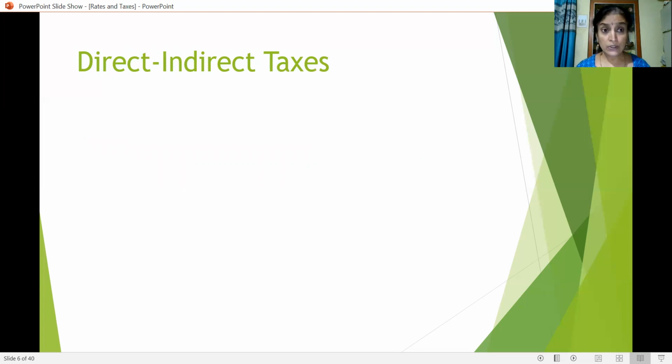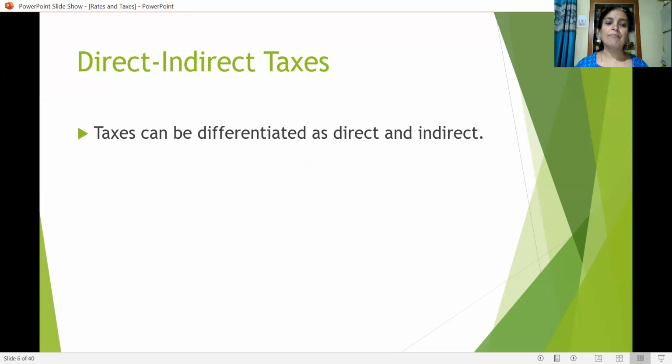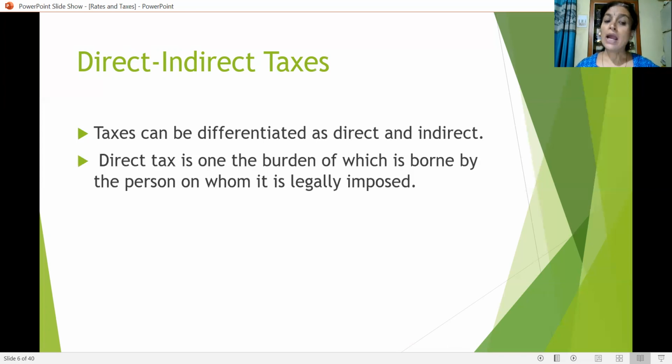Okay, friends, let us understand what is direct tax and what is indirect tax. Taxes can be differentiated as direct and indirect. Direct tax is one, the burden of which is borne by the person on whom it is legally imposed.